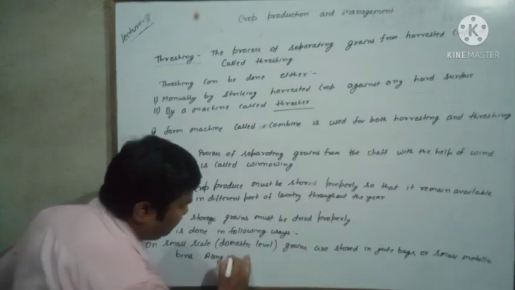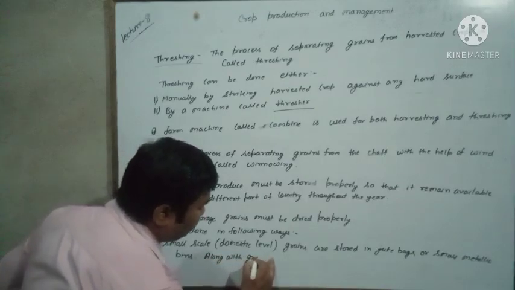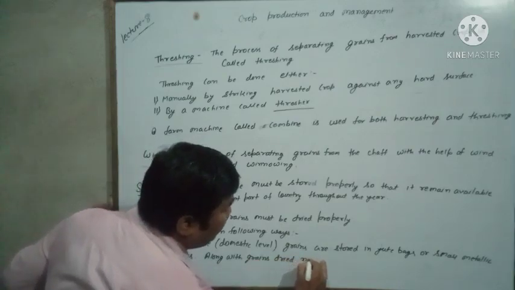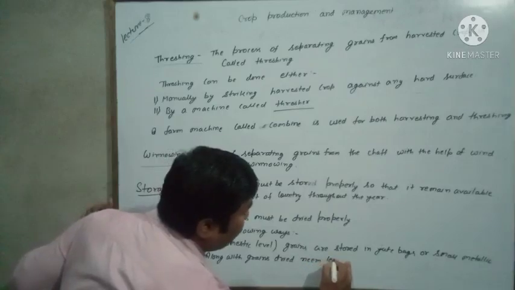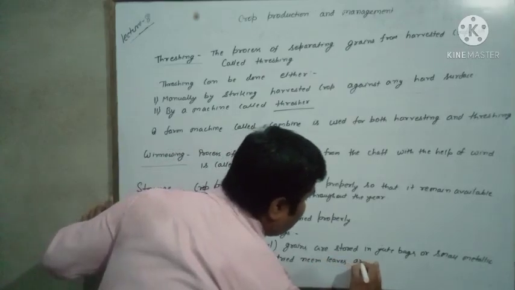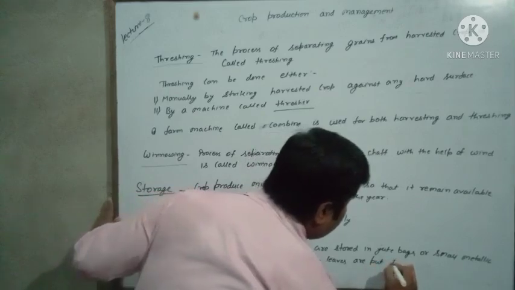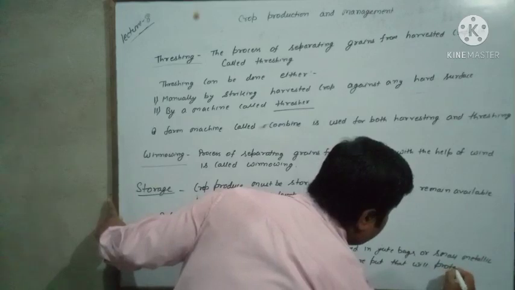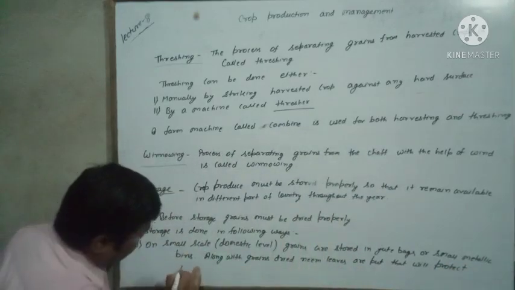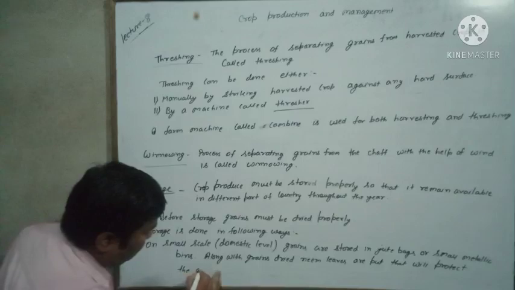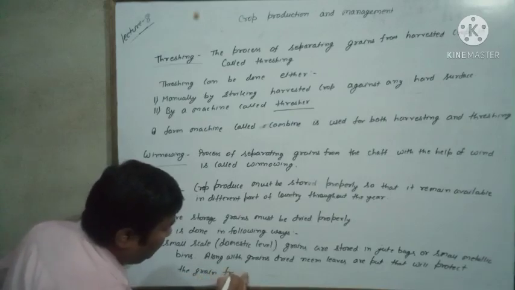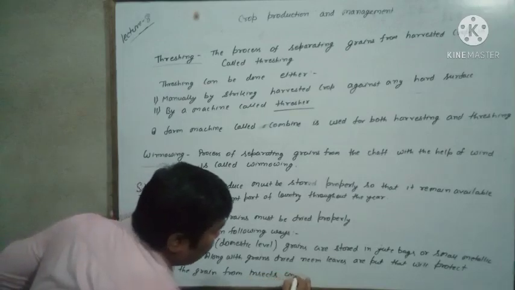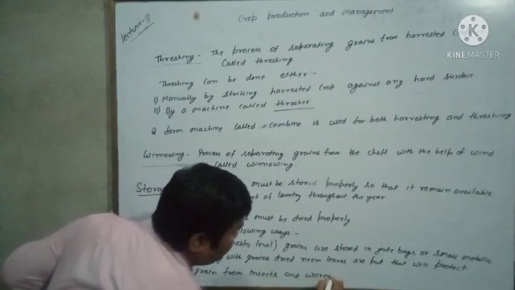Along with grains, dried neem leaves are put that will protect the grain from insects and worms.